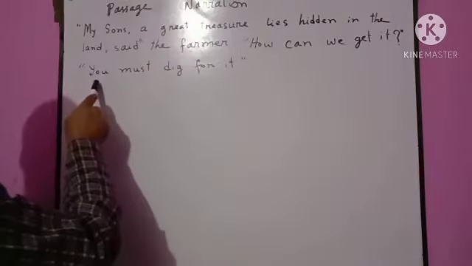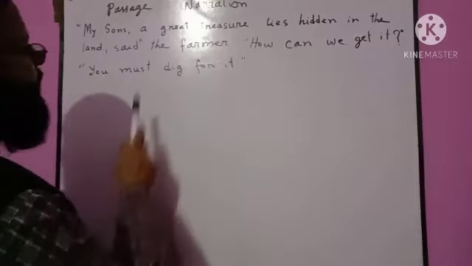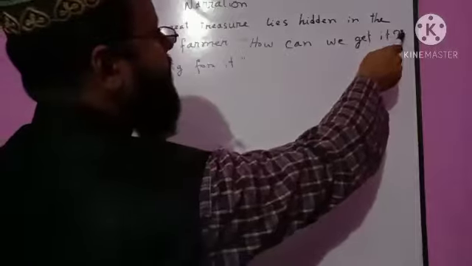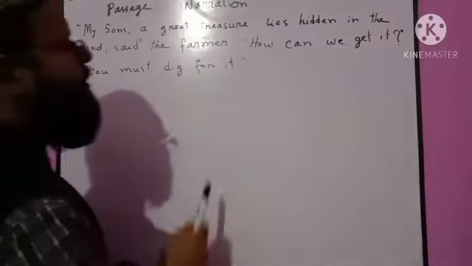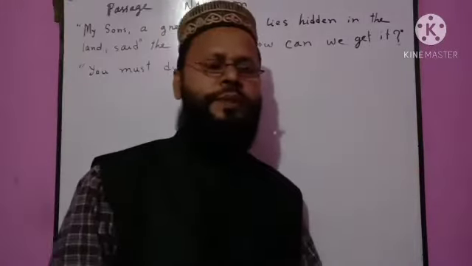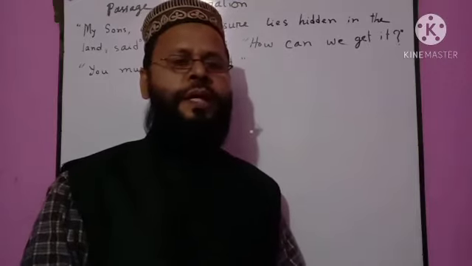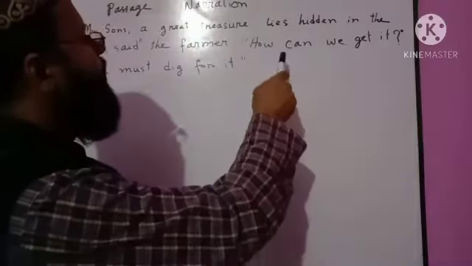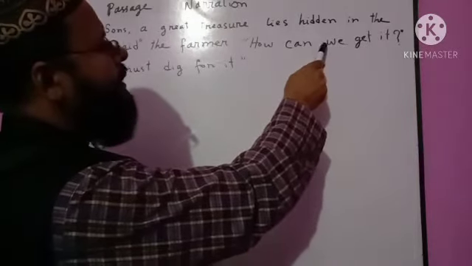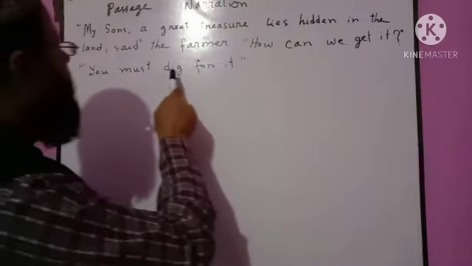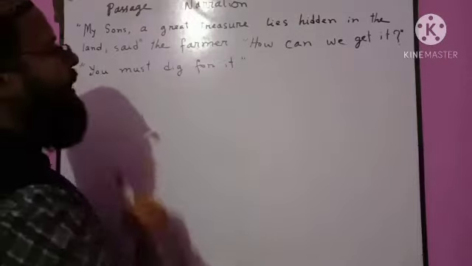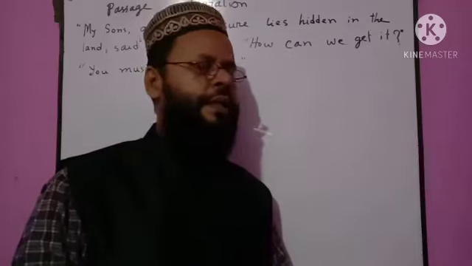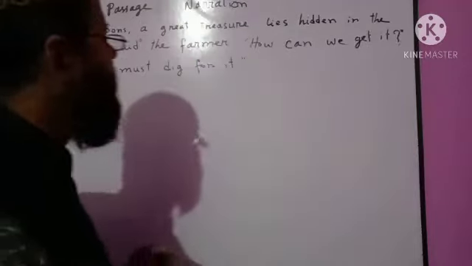And the last sentence, you must dig for it. The inverted commas are different for the two sentences. So the speakers are also different for the two sentences. The sons are the speaker of the previous sentence. This sentence is spoken by the farmer again. Now, I shall try to change the passage into indirect speech.